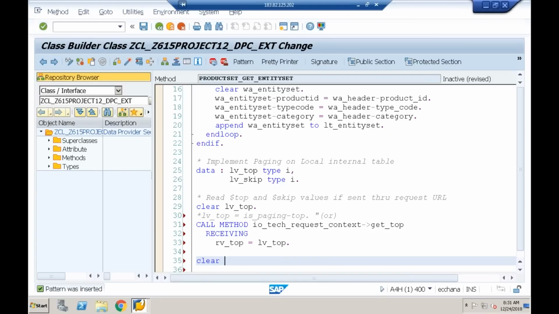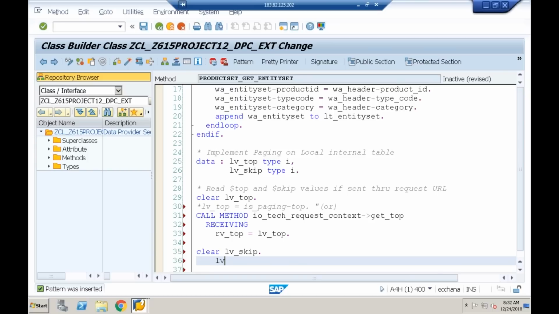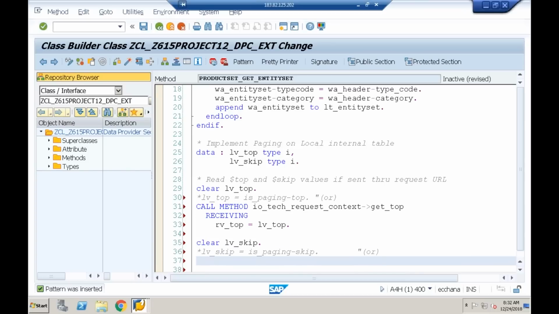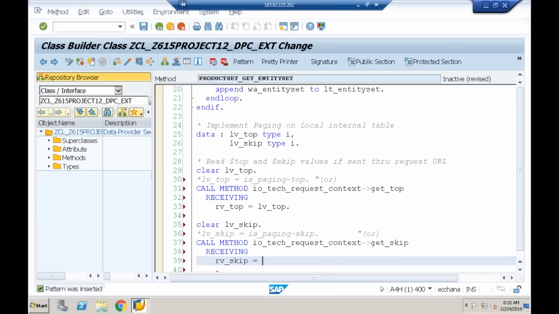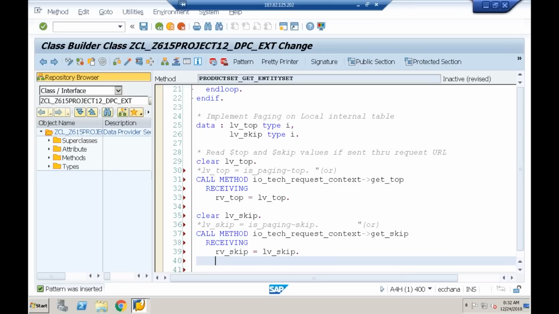Similarly, I have to get the skip value now. So lv_skip. What is that? lv_skip is equal to, okay, in the same parameter, is_paging-skip. Or else here also what I can do, I'll go to pattern, get_skip. Returning becomes receiving. lv_skip. So I may get the top value and skip value.